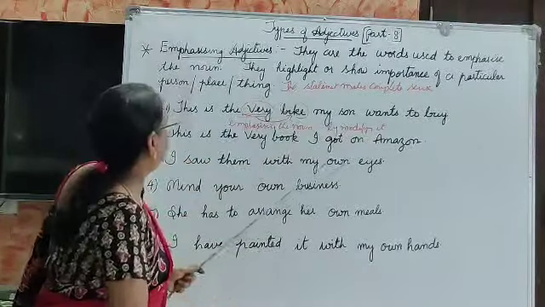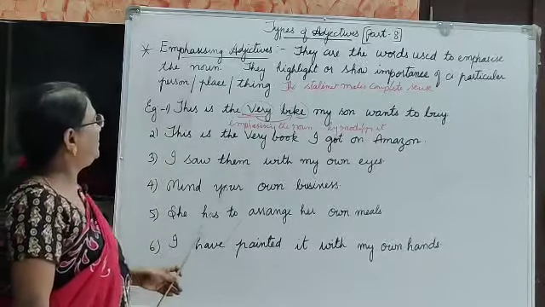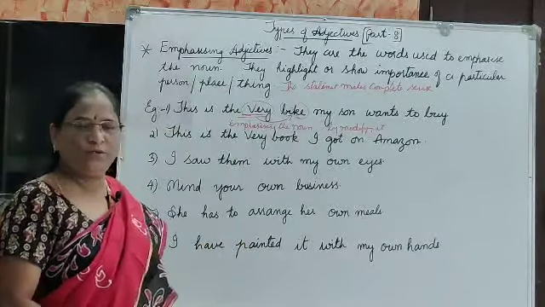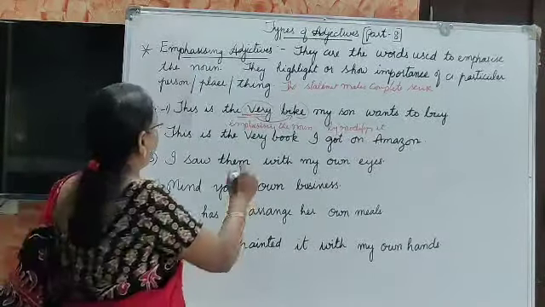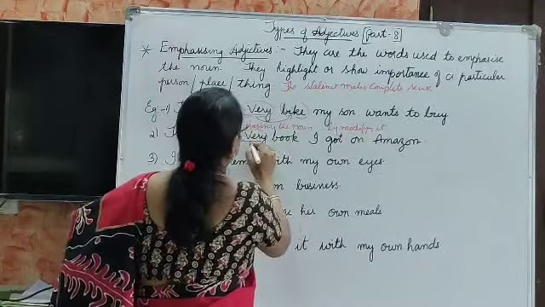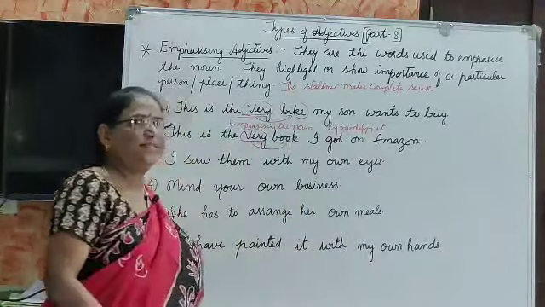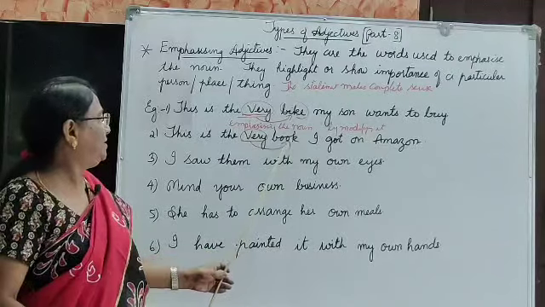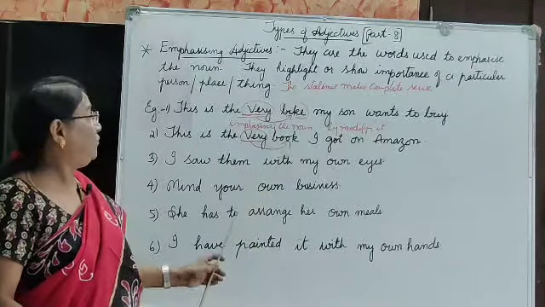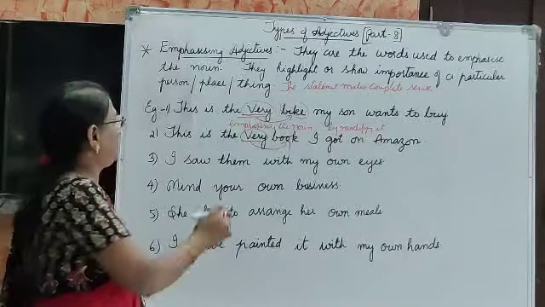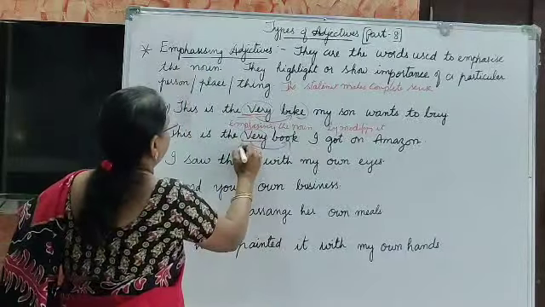In the same way, let us see the next one. "This is the very book I got on Amazon." Yes, this is the very book. It is emphasizing the noun "book". So it is known as an emphasizing adjective.